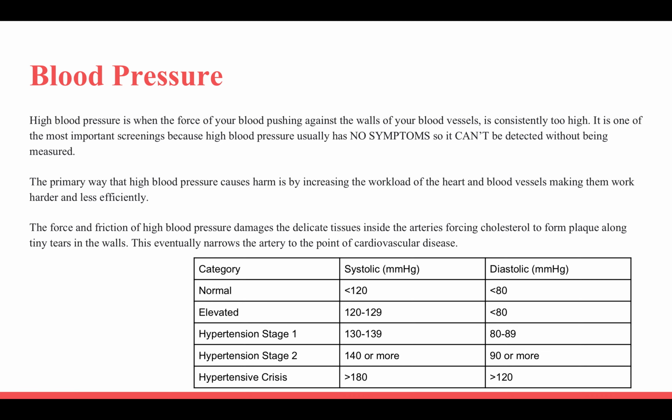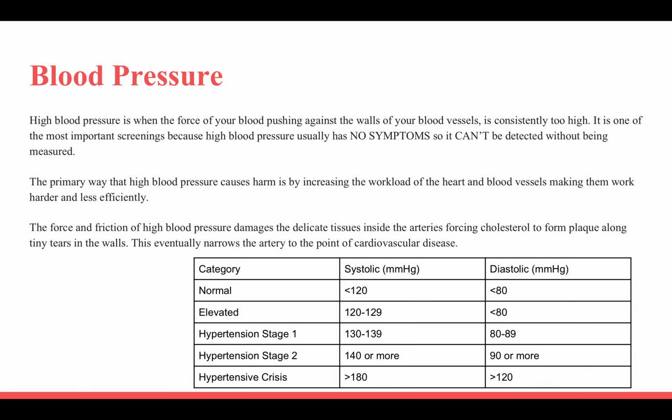The force and friction of high blood pressure damages the delicate tissues inside the arteries, forcing cholesterol to form plaque along the tiny tears in the walls. This eventually narrows the artery to the point of cardiovascular disease. The chart below shows your category for blood pressure, whether you're normal, elevated, hypertensive stage 1, hypertensive stage 2, or in a hypertensive crisis. Look at these numbers and determine which category you are, for systolic and diastolic.